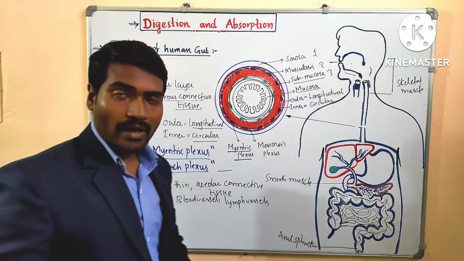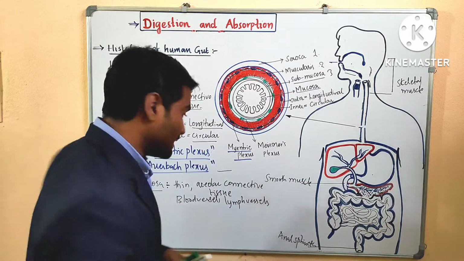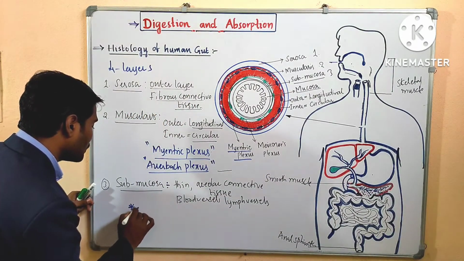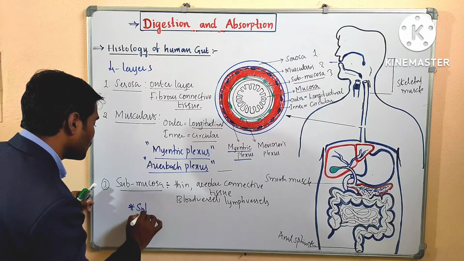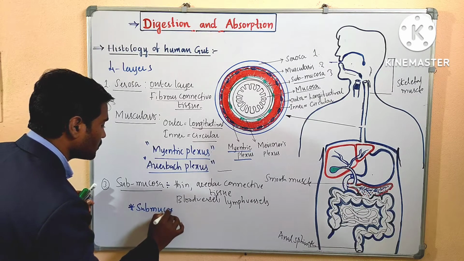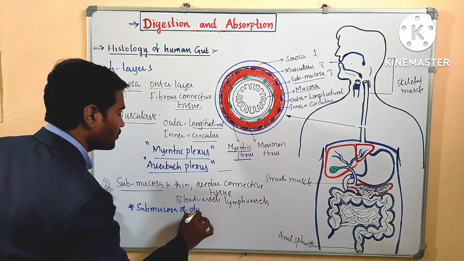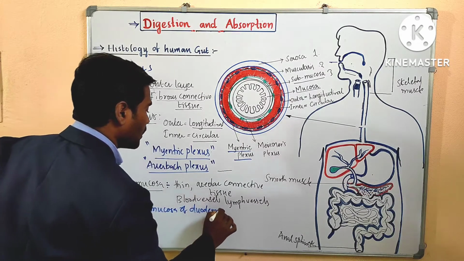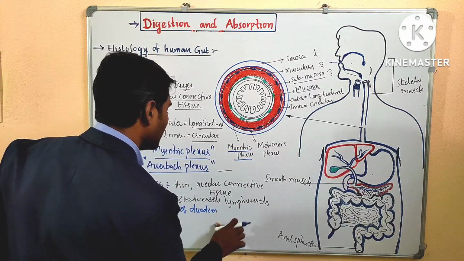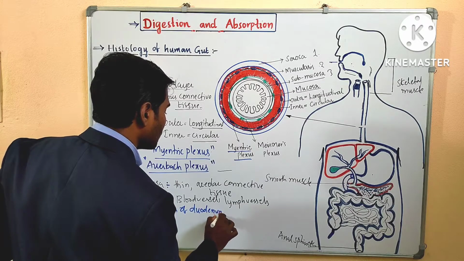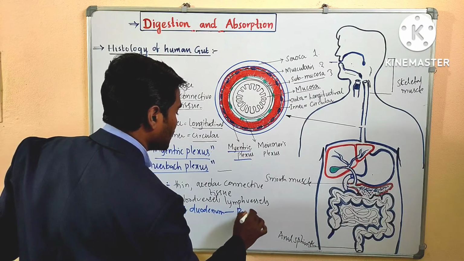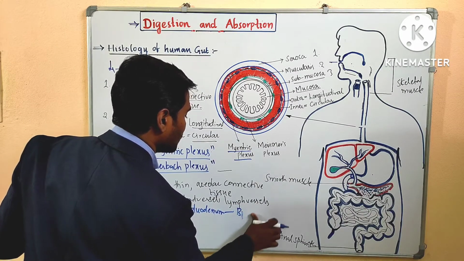Most important from the examination point of view, the submucosa of duodenum contains Brunner's glands. Which type of glands?